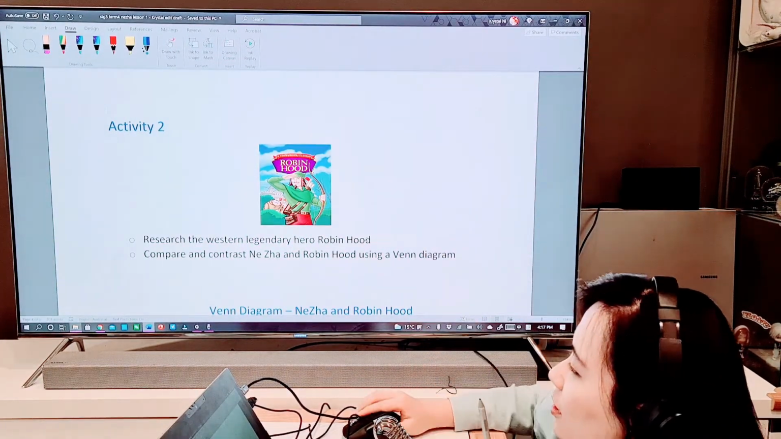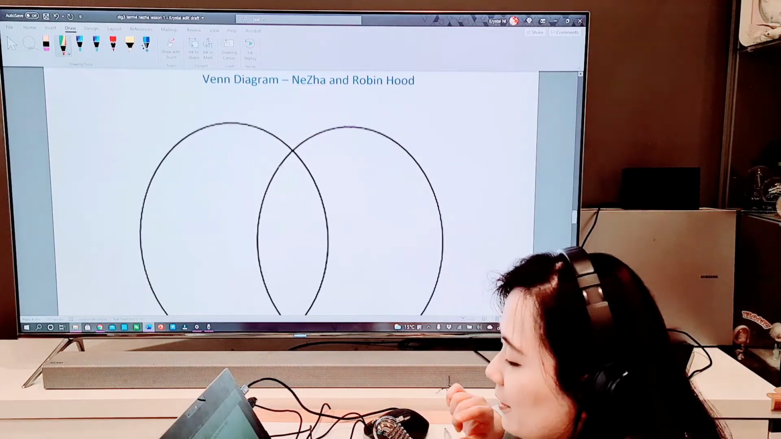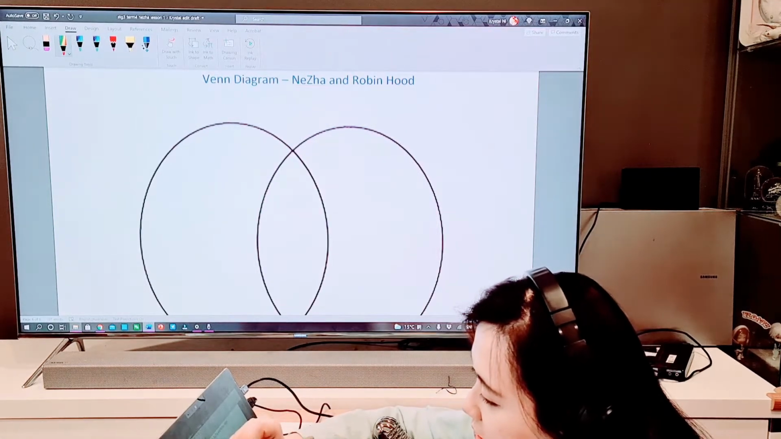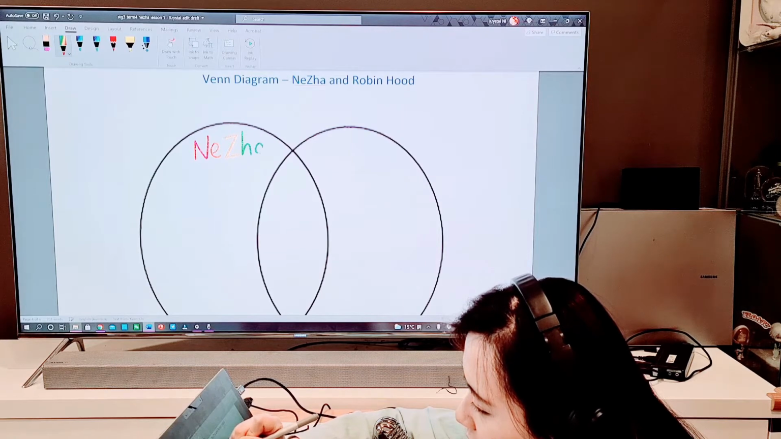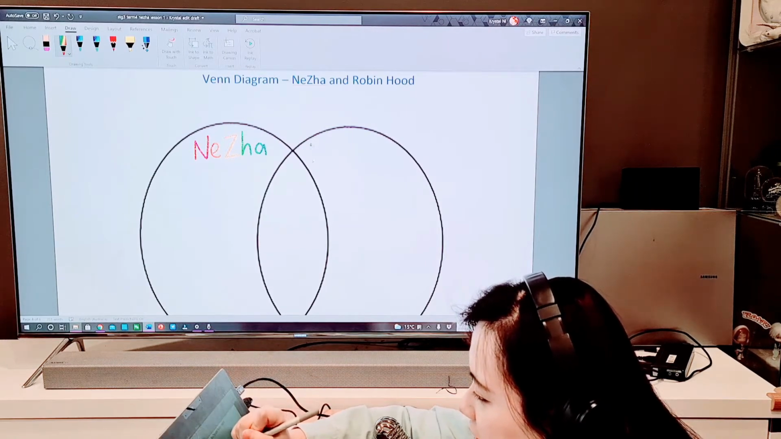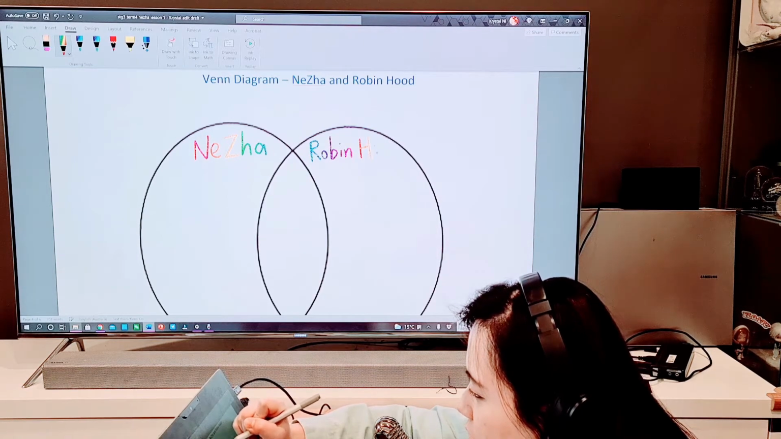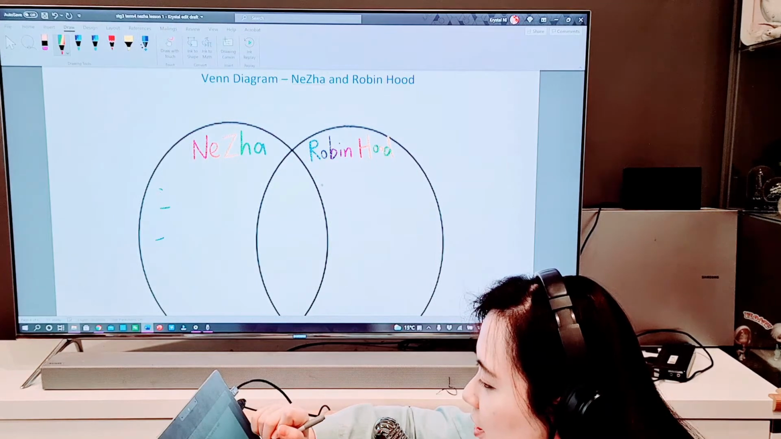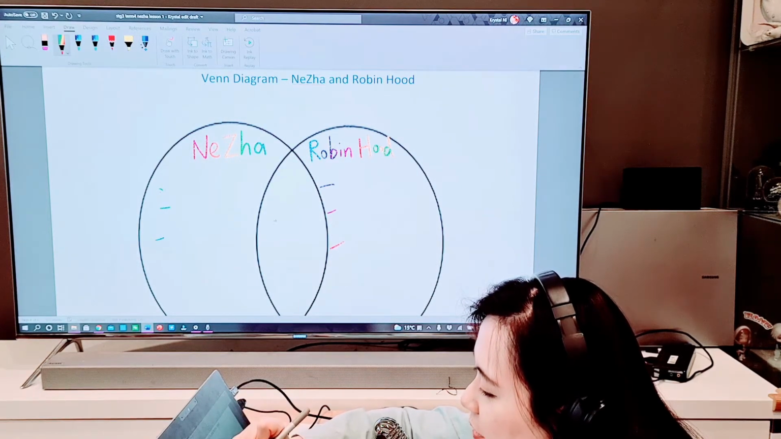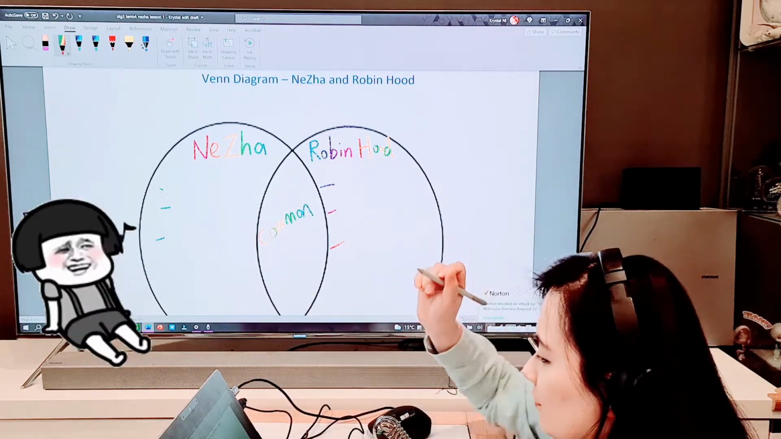Need to use my pen now. So go down to the Venn diagram. The first one, write down your character 哪吒, and the next character is Robin Hood. Cool. Alright, so write down the things about 哪吒, and write down the things about Robin Hood. In the middle, you write down things they have in common. Easy.